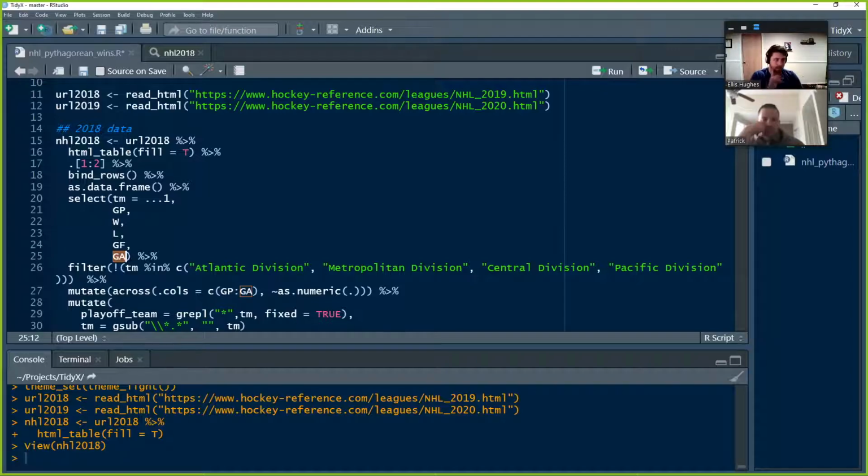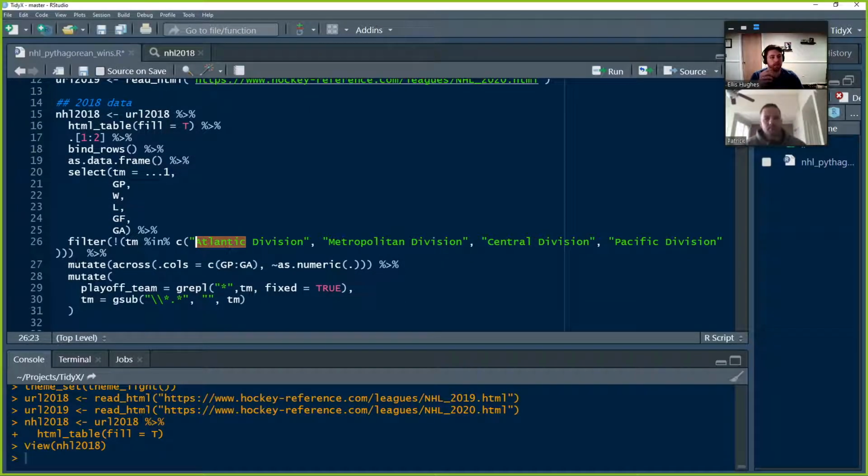But one thing that we've talked about regularly with these reference sites is they tend to repeat their headers throughout, and we don't want to have that. So we're going to filter out any rows that contain the contents Atlantic Division, Metropolitan Division, Central Division, and Pacific Division, because those don't contain any information that we want to be keeping. We're going to mutate. We're going to convert all the columns that should be numeric into numeric. So we're going to use across. We're going to go across all the columns between games played and goals against, and just convert them into a numeric value. And then finally, let's take a quick peek at what this looks like.